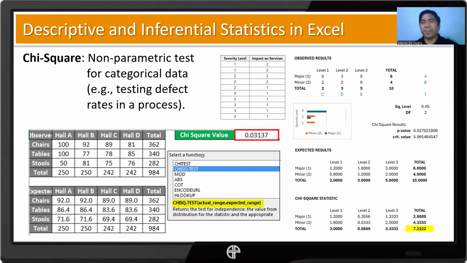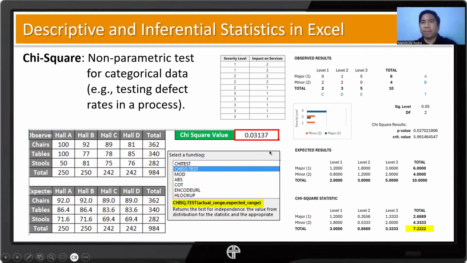In Excel, once we have the table, we can get the corresponding value using a formula. It's no longer part of our data analysis toolpack; we just use the formula. First we have to establish our observed table and our expected table.